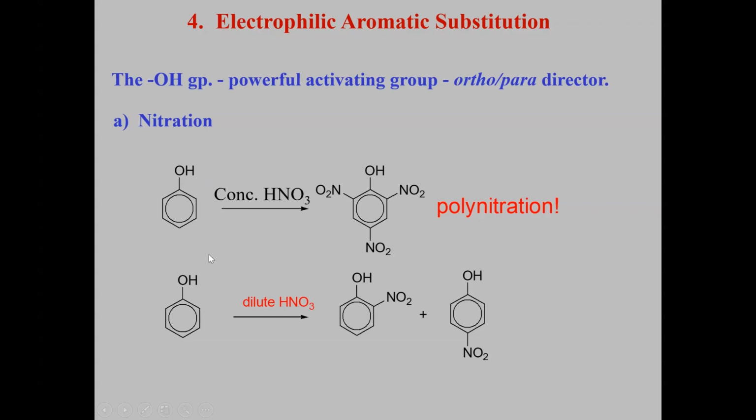In case of toluene, the methyl group is a weakly activating group. How to get ortho-nitro and para-nitrophenol? Instead of using concentrated nitric acid, use dilute nitric acid. You will get a mixture of ortho-nitrophenol and para-nitrophenol.